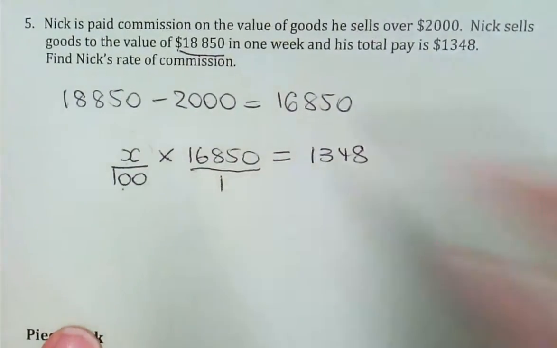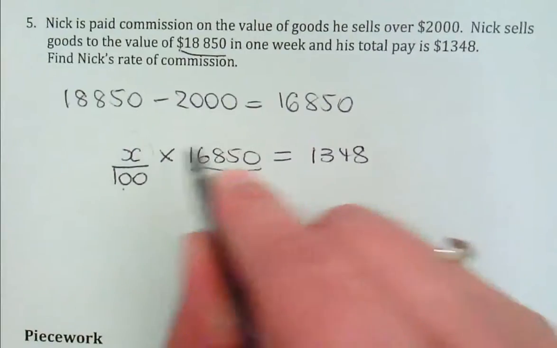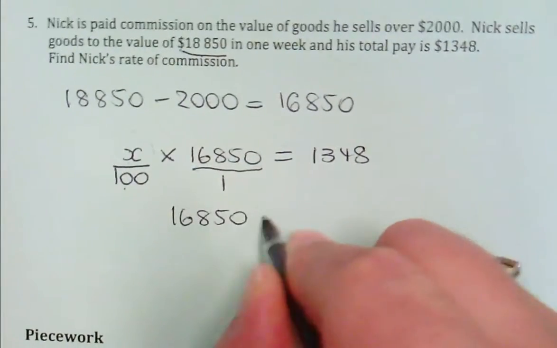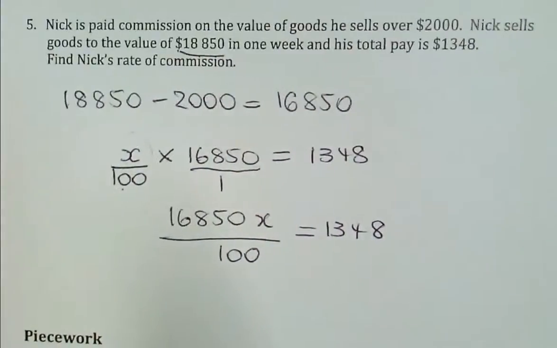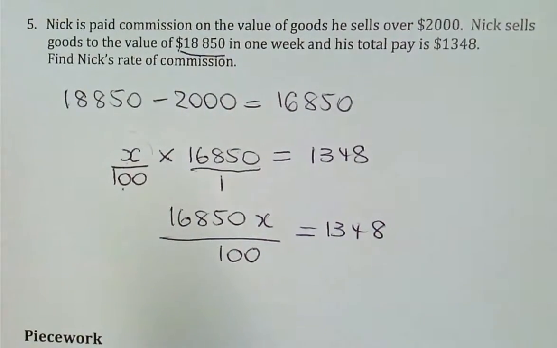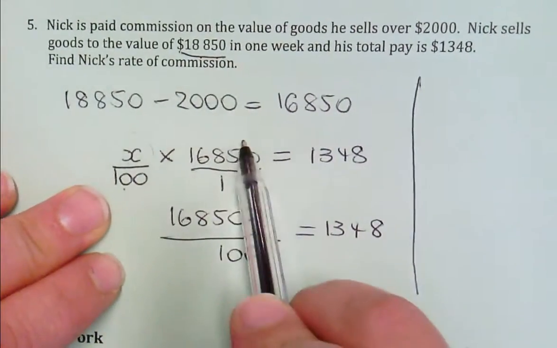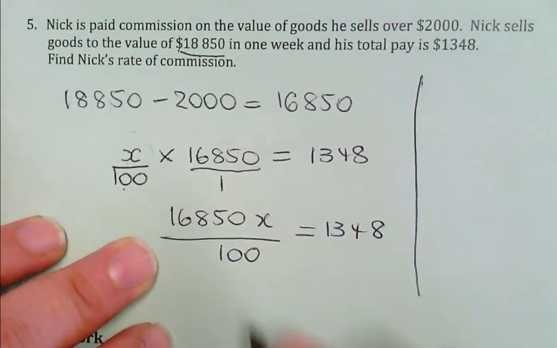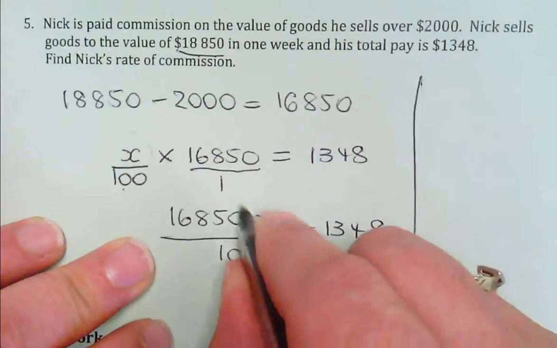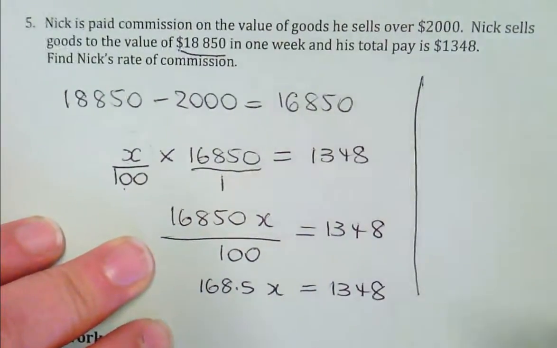So I've got a fraction here times a whole number. Whenever you're doing fraction times whole number, put the whole number over 1. When you multiply fractions, don't you go 16,850 times x over what? 100. Once you've got a clear numerator and denominator, this question becomes easy. Now what do I do? You multiply the numerators, you multiply the denominators. What is 16,850 over 100, by the way? How do you divide that by 100? Move the decimal place. Isn't that 168.5x is 1348?